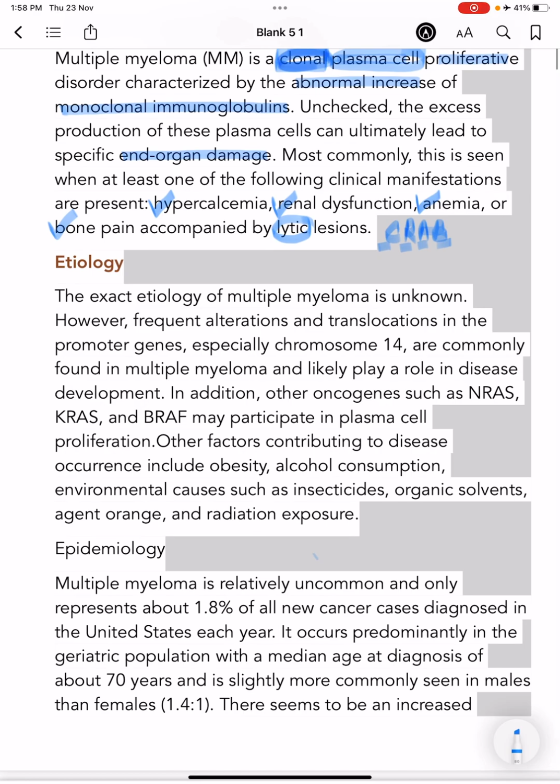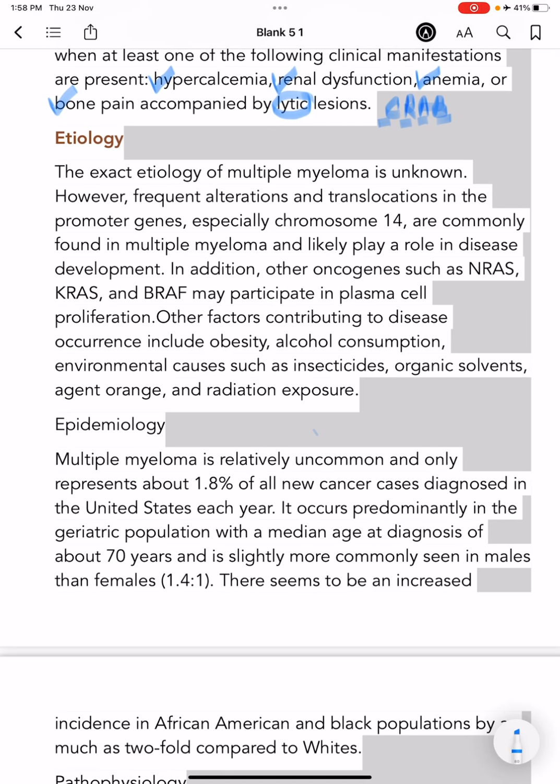Coming to the etiology of multiple myeloma, the exact etiology is unknown, but frequent alterations and translocations in the promoter genes, particularly of chromosome 14, are commonly found in multiple myeloma, and they play a role in disease development.